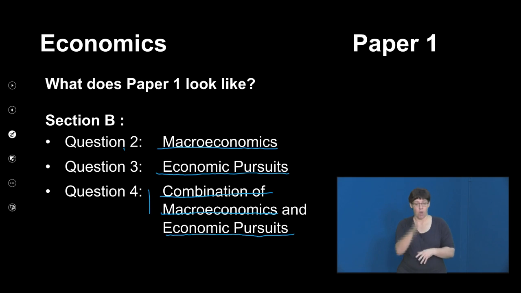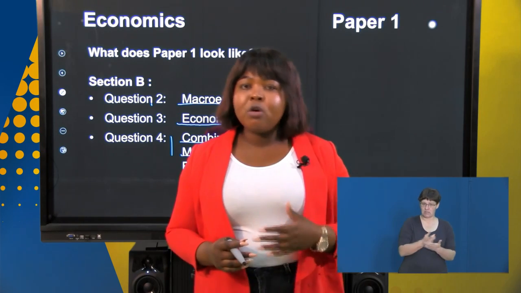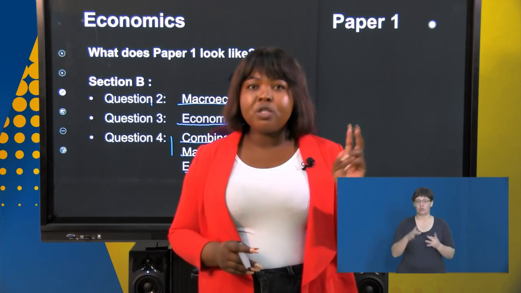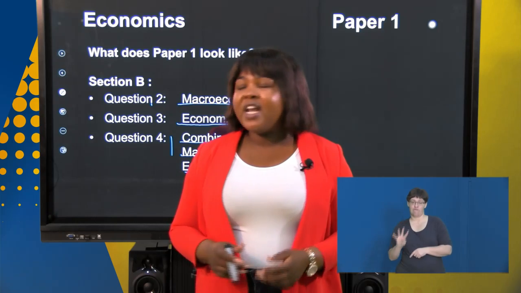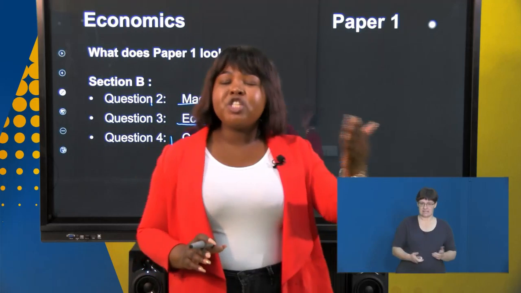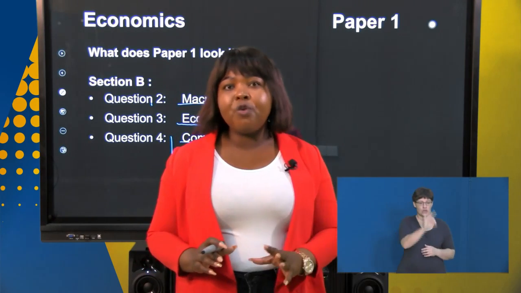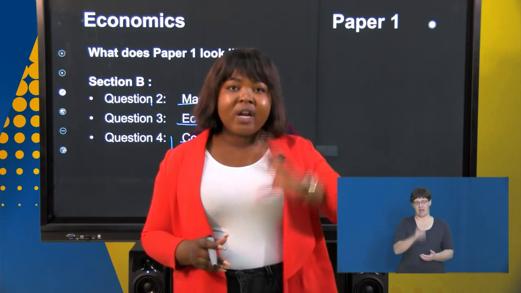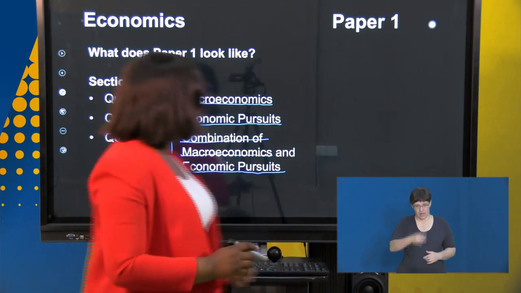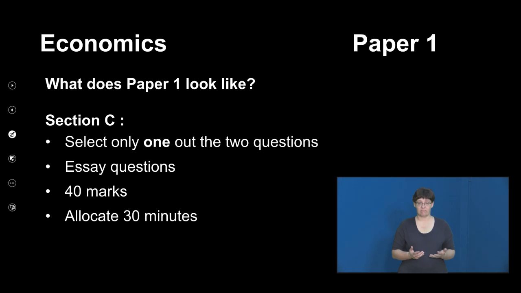If you are a learner who is strong in macroeconomics, so you are strong in your circular flow, in your public sector, in your business cycles, I would encourage you to choose question 2 and also question 4. If you are a learner who's strong in your economic pursuits, then I would encourage you to choose question 3 and also question 4. However, it's not compulsory, it's not mandated. You can do what you are comfortable with. If you're an all-rounder learner who's good in both modules, then you can attempt whatever questions are easy for you.